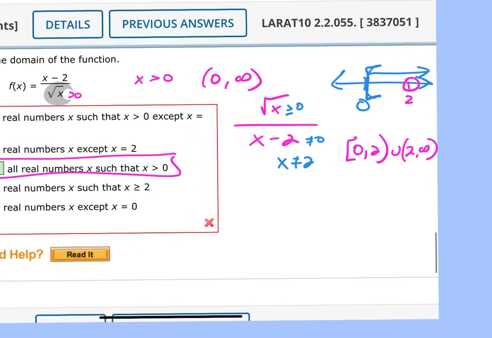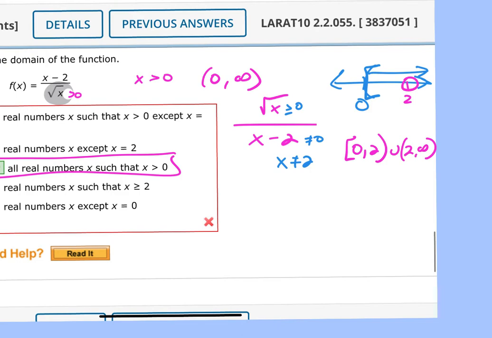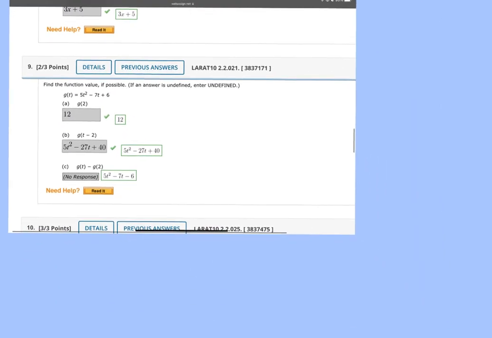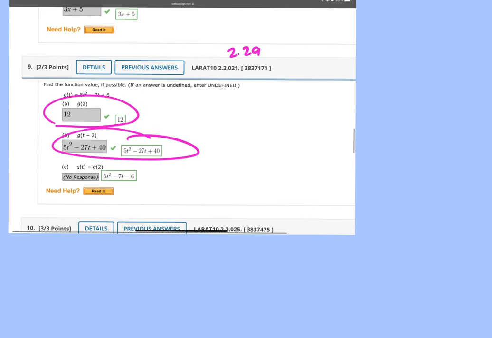So if it's switched, then we've got to worry about that x minus 2 because it's in the denominator. All right, so this was from 2a. So I'm assuming you're good here, and yeah, you said you're good on those two, right?